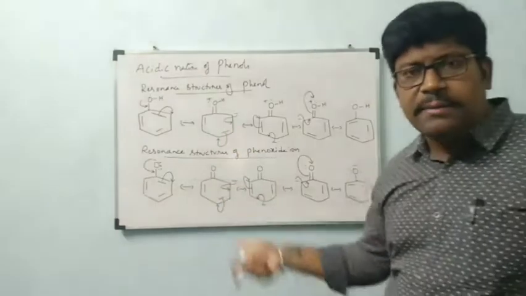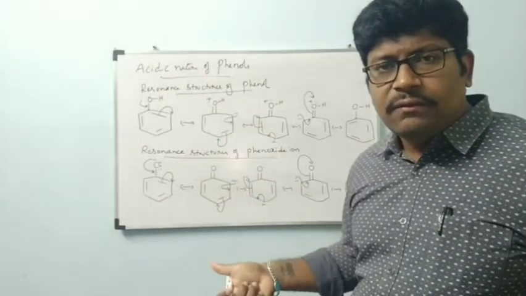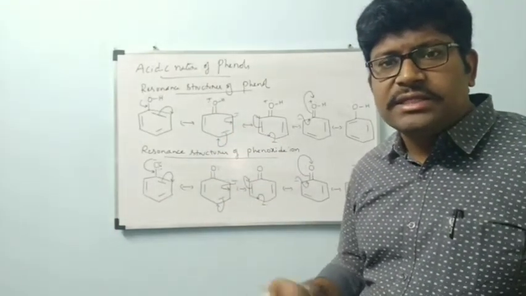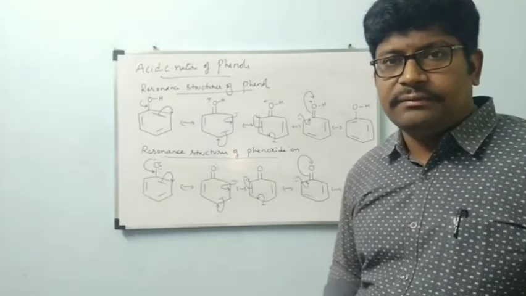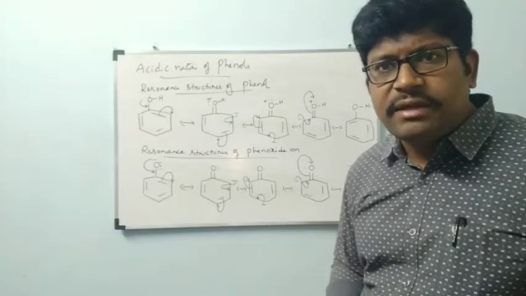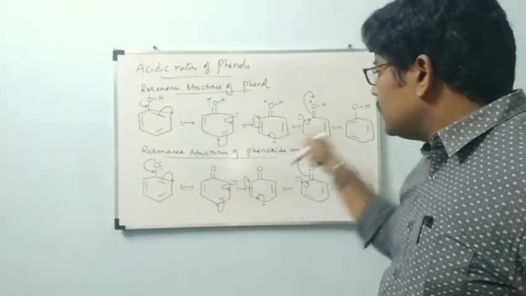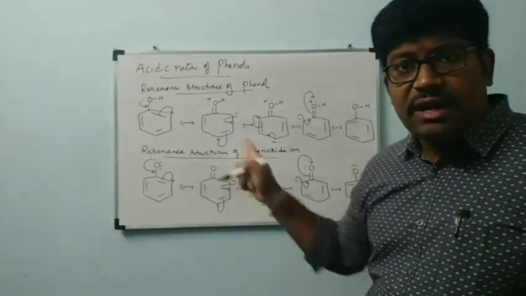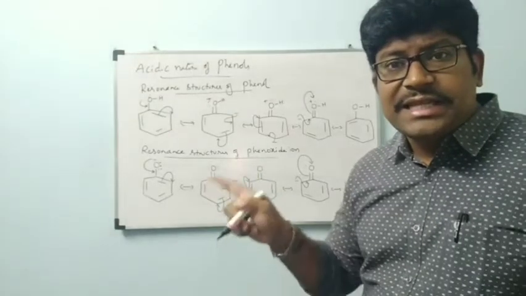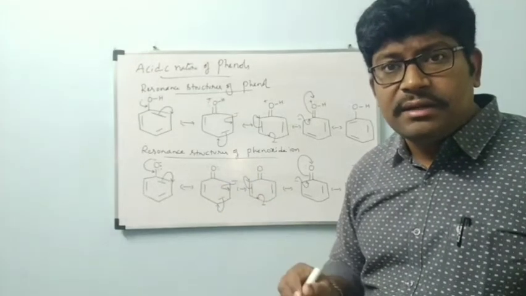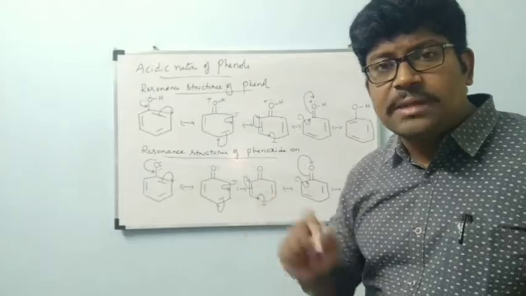Is it proved or not? By seeing the resonance structures, we proved that phenoxyanion is more stable than phenol, or phenol is less stable than phenoxyanion. Okay, one more time I am telling you, both phenol and phenoxyanion contain the same number of resonance structures. But why is phenoxyanion more stable than phenol?